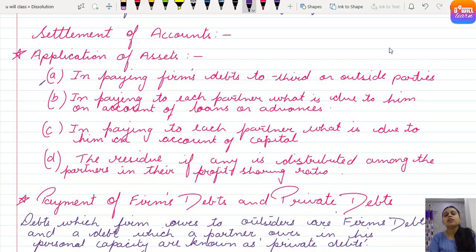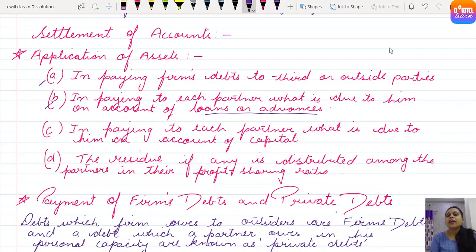Secondly, the money you gained from selling assets is secondly applied in paying to each partner what is due to him on account of loans or advances. So if the firm has taken a loan from any of the partners, then after paying off the outside liabilities, whatever money is left will be used to pay the partner's loan. Clear?